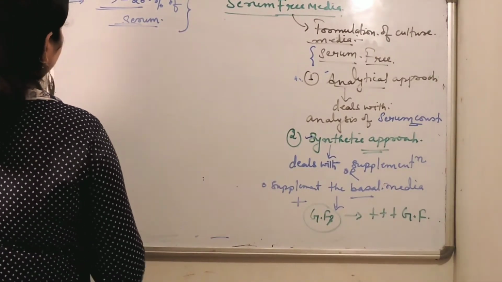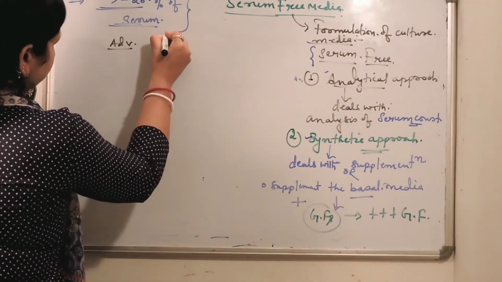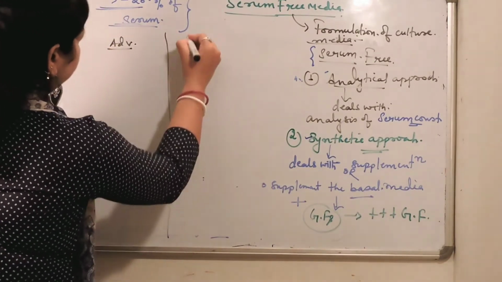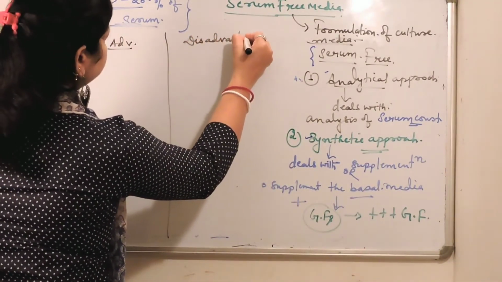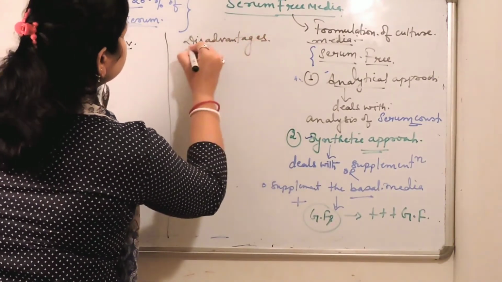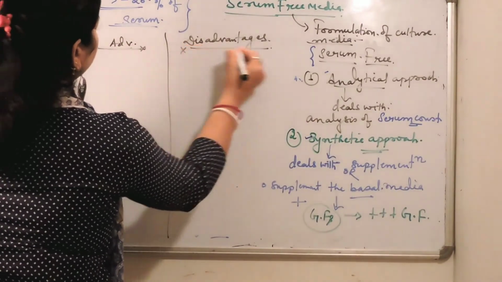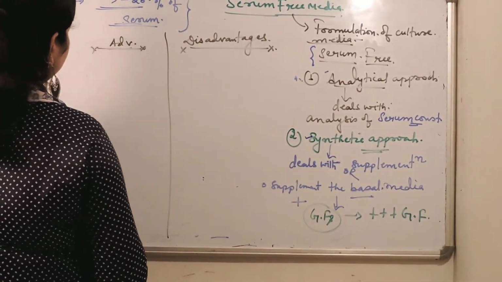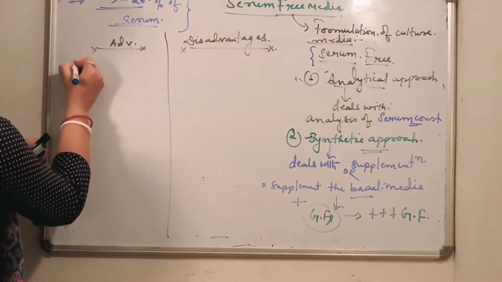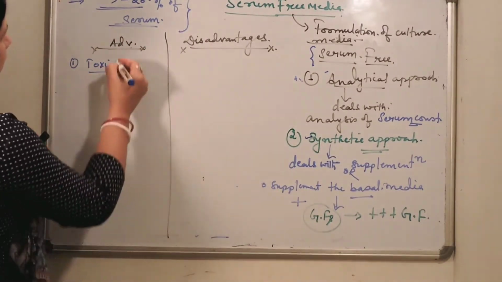Now let's come to some of the advantages and disadvantages of serum-free media. One of the most common advantages is that the toxic effect of serum is minimized or avoided.